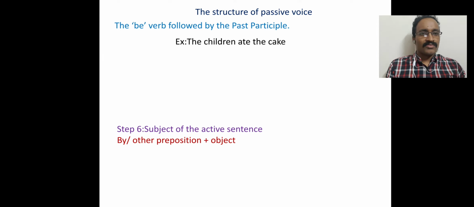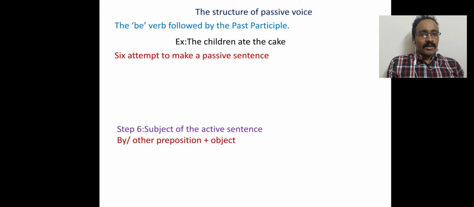Now let's move to my previous example, the children ate the cake. Here the subject is the children, ate is the verb, and it is of course a transitive verb because the cake is an object.